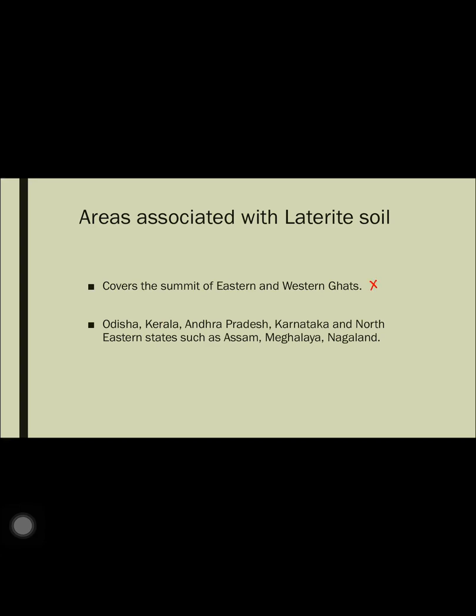One very important area is the summit, meaning your top or your peak, of eastern and western Ghats. So you find laterite soil in eastern and western Ghats, not the entire region, just the top or the peak of eastern and western Ghats, which I'll show you in the next slide. Second, there are a few states, please learn it state wise also. Through state wise you can learn the southern states. Also your northeastern states are areas where you find laterite soil: Assam, Meghalaya, Nagaland. So please try to remember the areas associated with laterite soil.